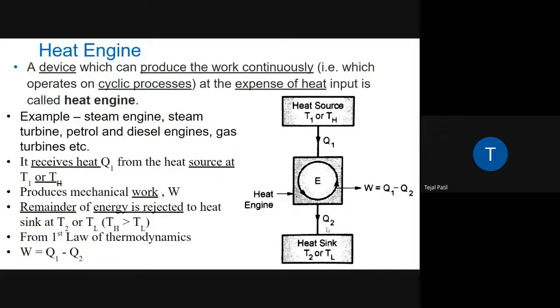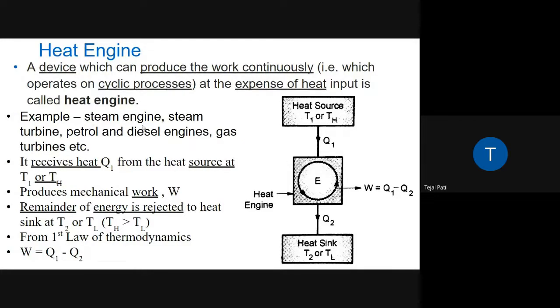That is, you can see this is the heat Q2, which will be taken by the sink. So what is the sink doing? It is absorbing. That's why I said the sink is the reservoir which continuously absorbs heat from the system. Now move back to the heat engine once again. What is the heat engine now? It is going to produce work continuously at the expense of heat input from the heat source. That is what is known as the heat engine.